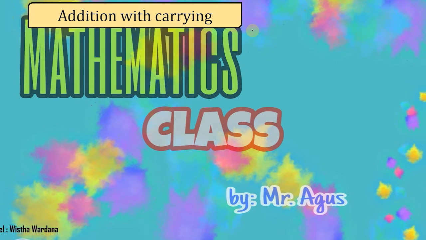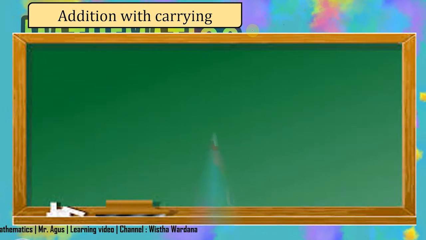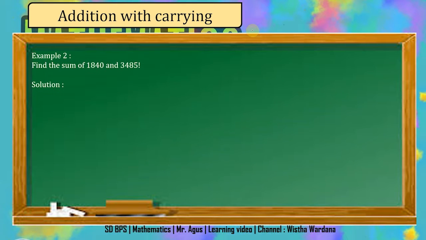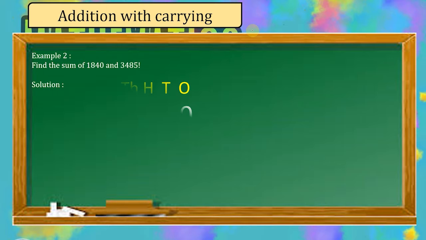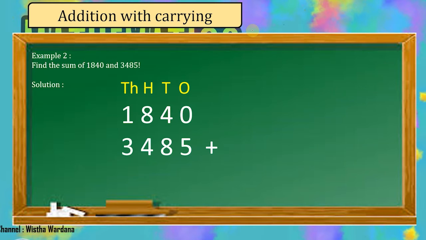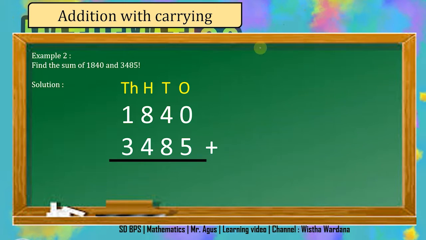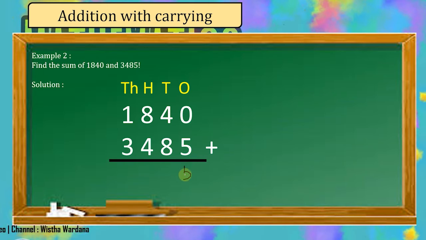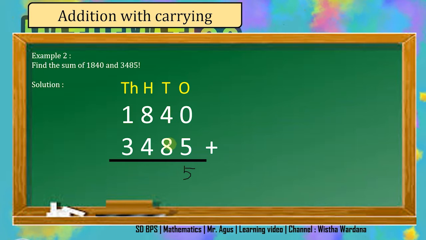Let's move to addition with carrying. Example 2. Find the sum of 1840 and 3485. The solution is similar to before. You have to start counting from the lowest place value, in this case ones. In ones, we have 0 plus 5. I think there is no problem here. You will get 5. And then, in the tens place value, we have 4 plus 8.